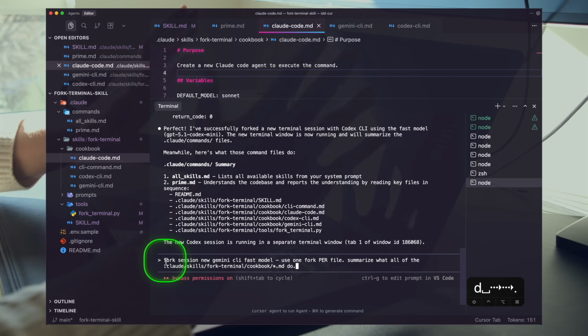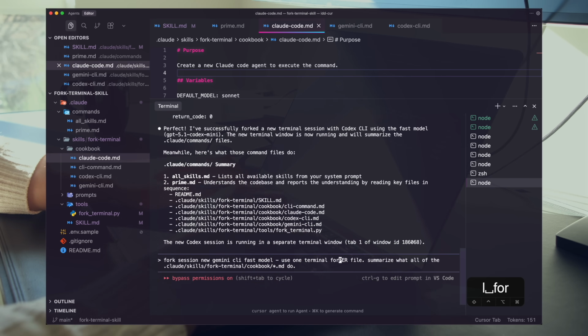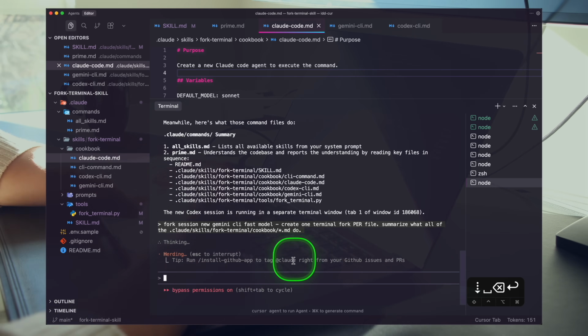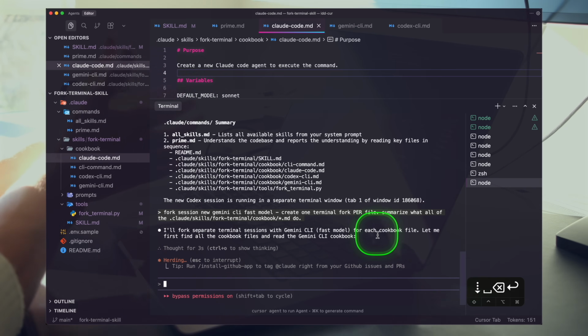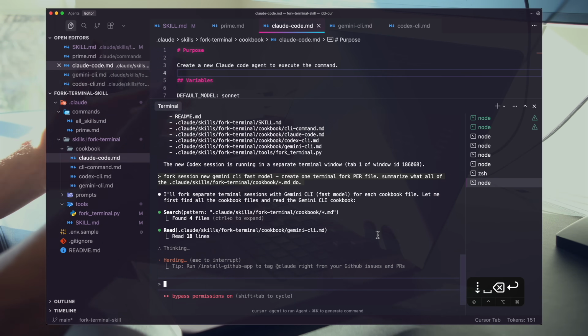Okay, so let's be super clear about what's happening here. I'm saying fork a new Gemini CLI fast model. Okay, great. Use one fork per file. And I can be even clear here, right? Use one terminal fork create. Okay, so let's kick this off, right? Let's see if this works properly. And here, this is like prompt engineering, right? This is now we're getting to the space where we need to prompt engineer how this works exactly.